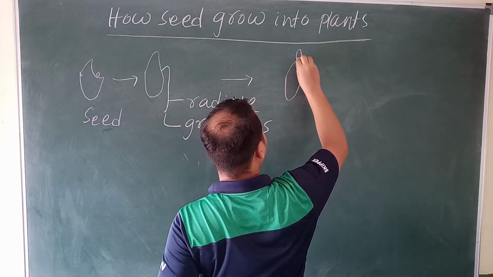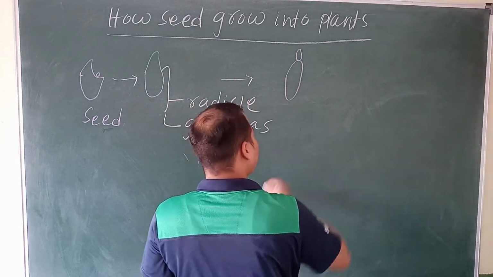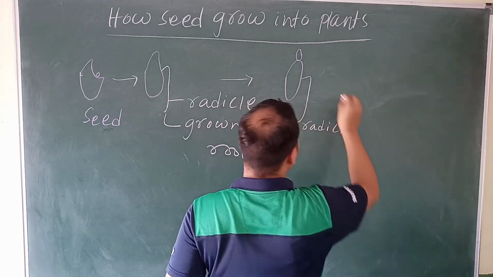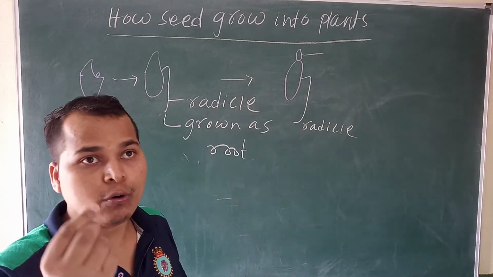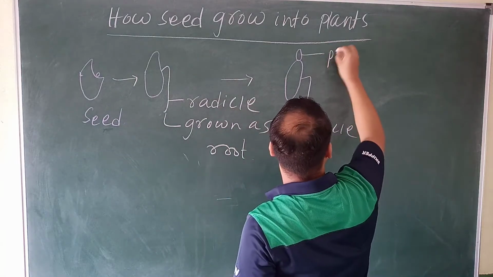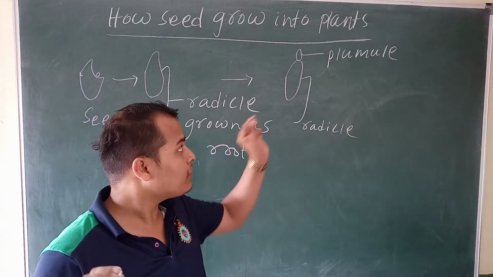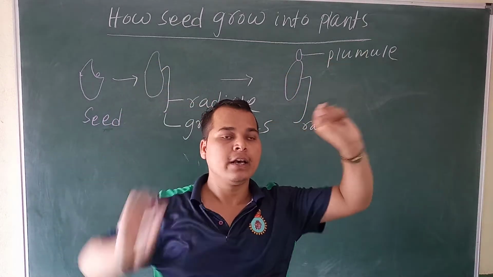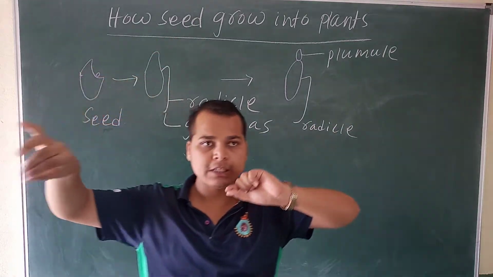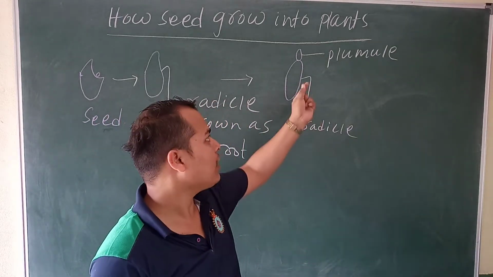Again, the seed releases another outgrowth. It will grow upward, and the radicle goes down. The outgrowth that grows upward is called a plumule. The plumule grows as a plant. Leaves arise, then it becomes flowers, and from the flowers come the fruits. So you will find it that way.